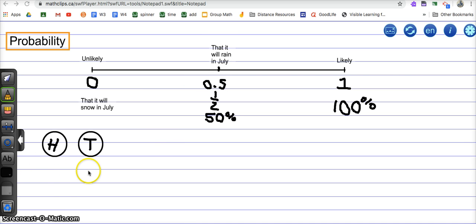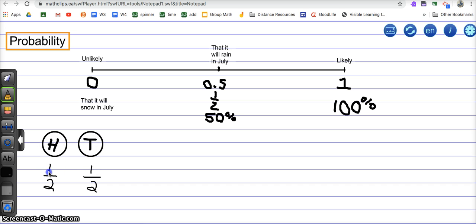So what if we have something that's less arbitrary and more concrete, like flipping a coin? When you flip a coin, you have two outcomes. You have a heads or a tails. So that's why we write a denominator of 2. There are 2 possible scenarios that could happen. If I want to know the probability of flipping a tail, there's only one option, and it's a tail.